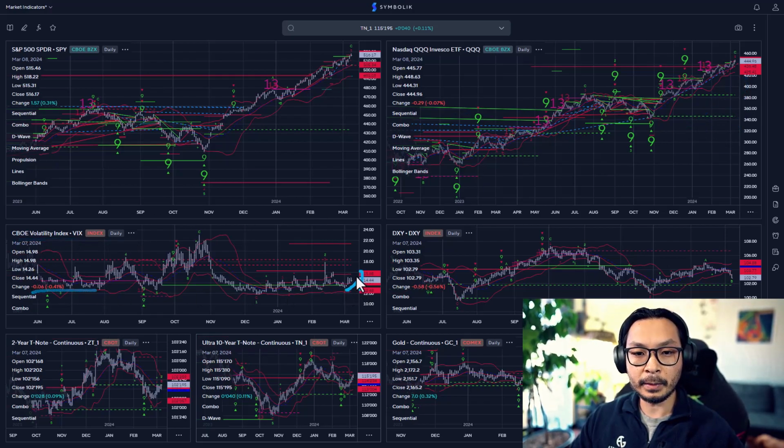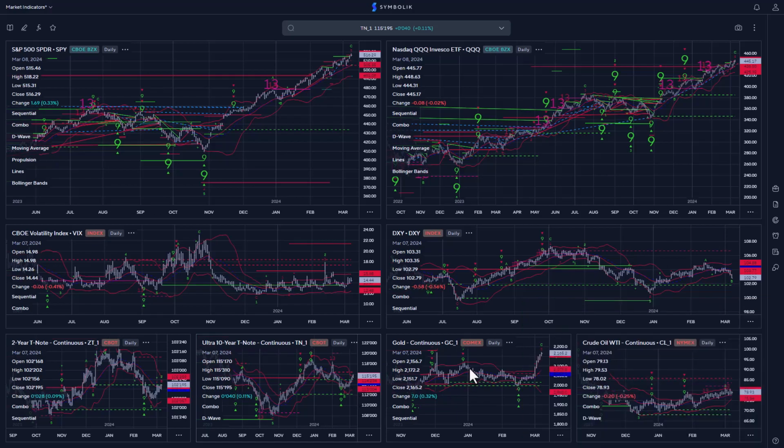We had a little bit of a spike right here, but I think that's fine as long as it's not passing this 15 range. Looking at the dollar, we're down 0.5%. It's on a downtrend, which is good for risk assets. Looking at the bonds, both the 2-year and the 10-year are in an uptrend, which means yields are taking a breather, and as bonds appreciate, that's good for the environment. Gold is up 0.32% for futures. It's on a tear right now, and we talked about all-time highs, which is a green light that things are bullish.